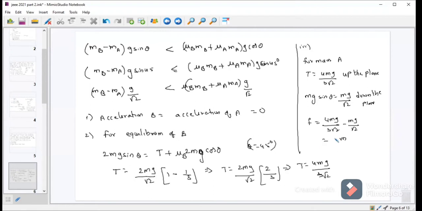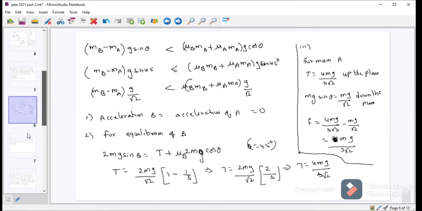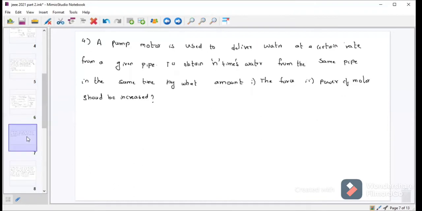Subtracting we will get mg by 3 root 2. This is the frictional force acting on mass A. Very important question. Next, fourth question.